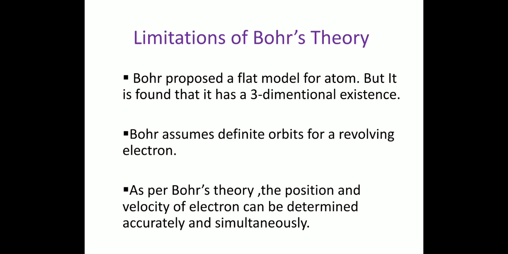He assumes definite orbits for a revolving electron. It is against the wave nature of electrons. According to him, the position and velocity of an electron can be determined accurately and simultaneously. So today's class is ended.